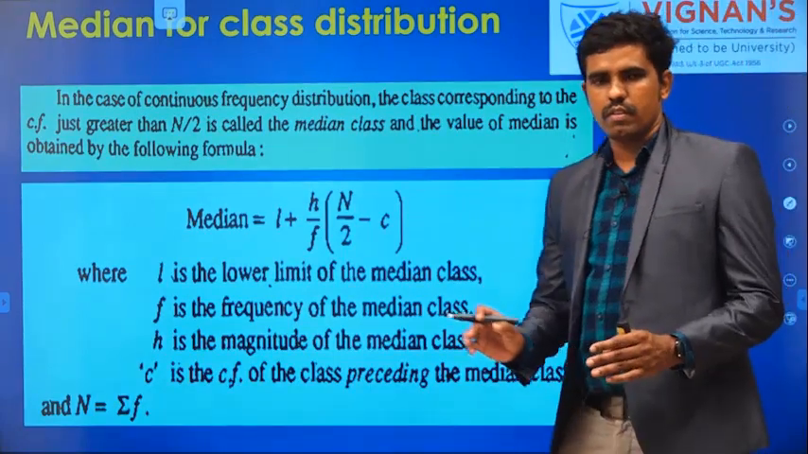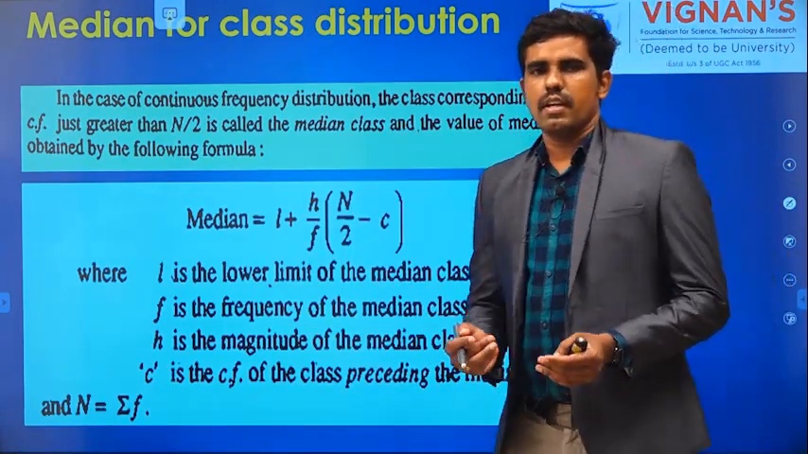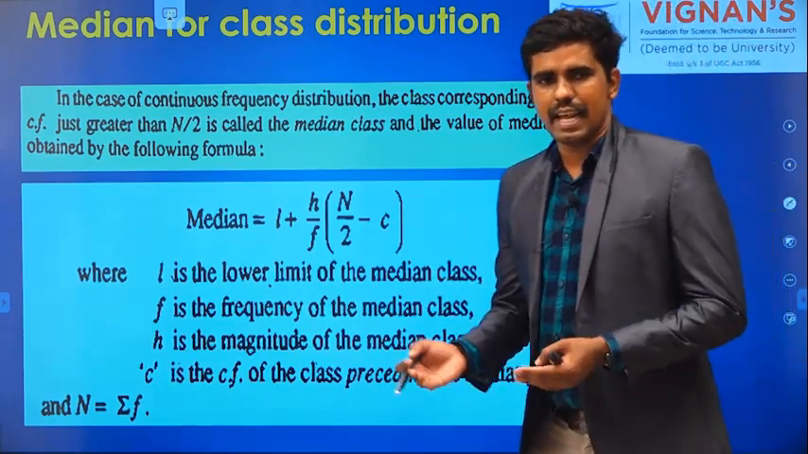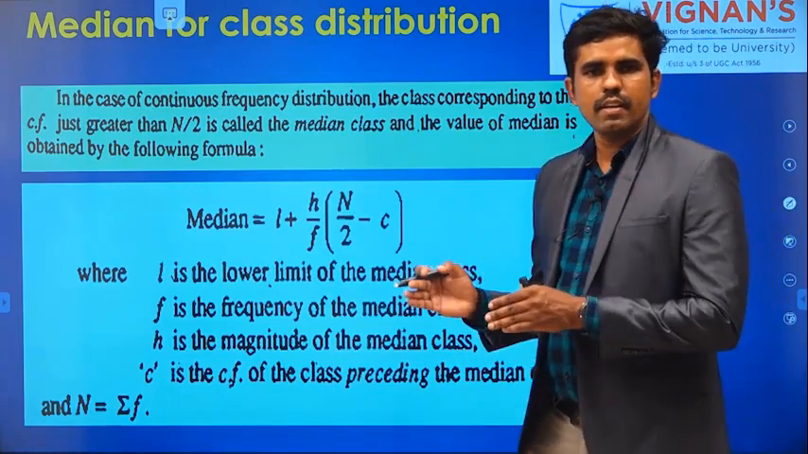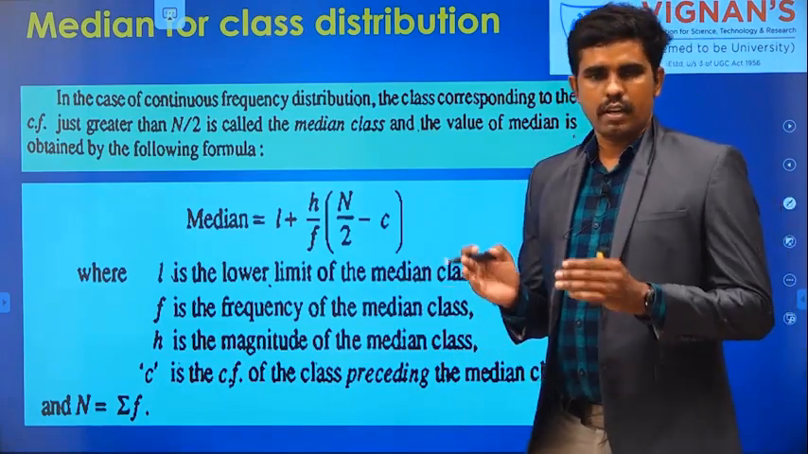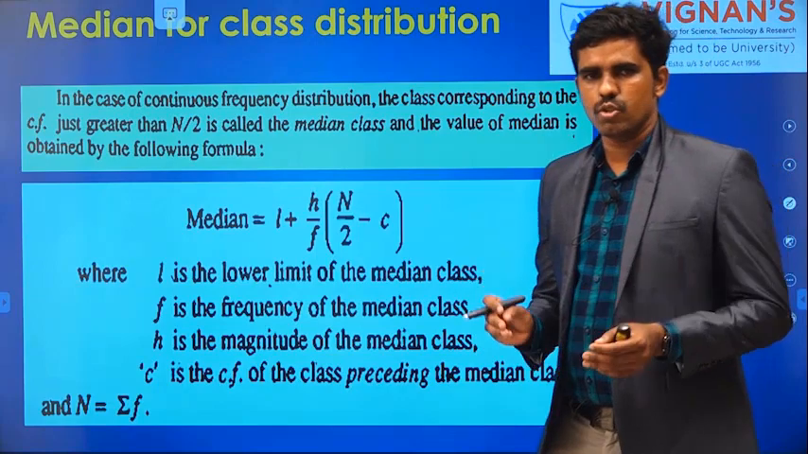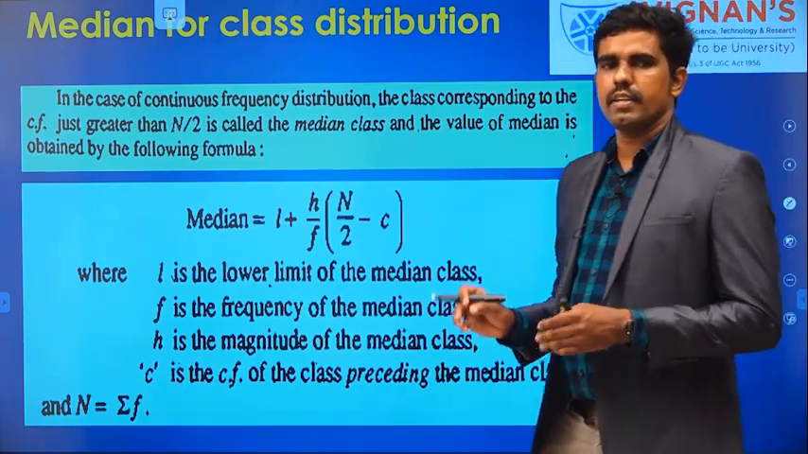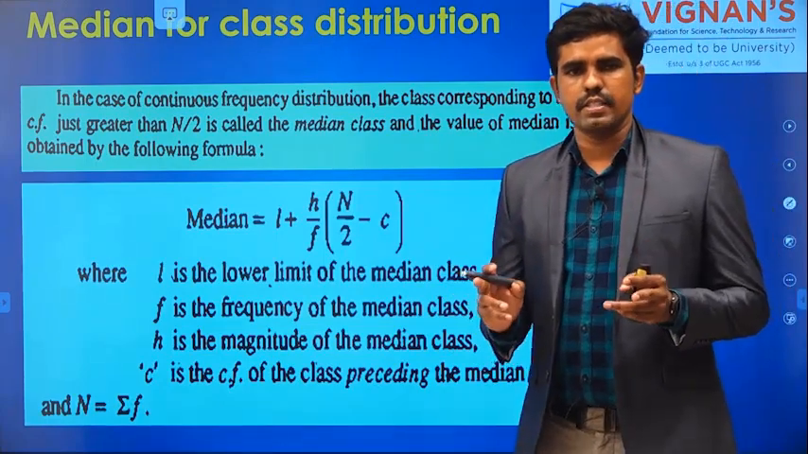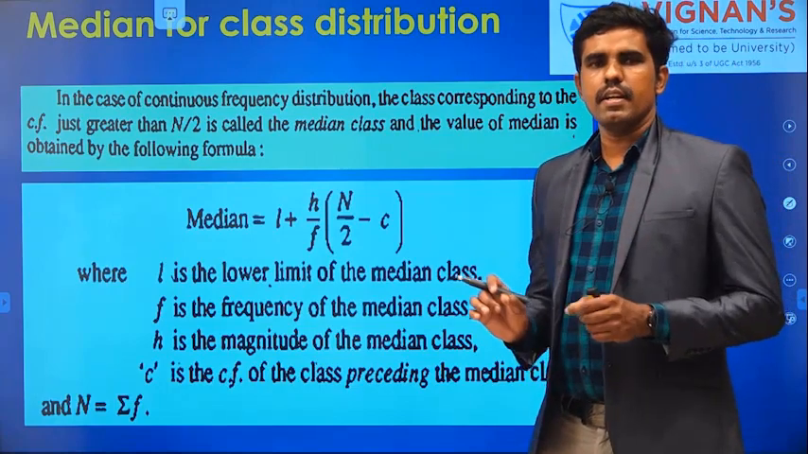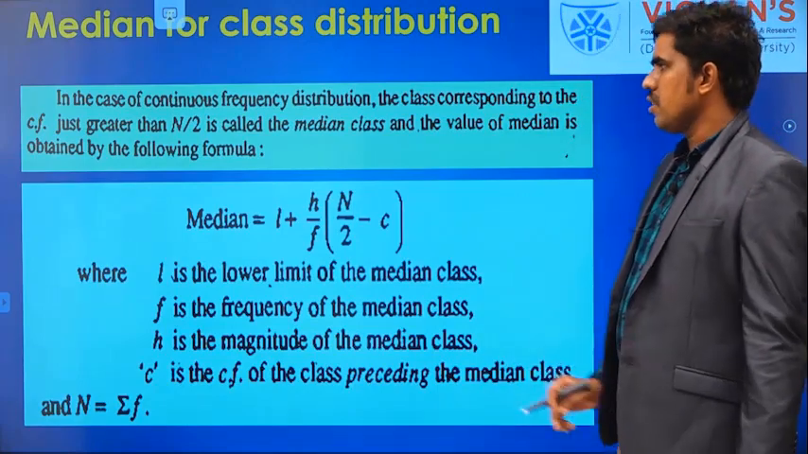For class intervals, the values will be given in a continuous way, in an interval way, right? And I told you, if it is a class interval, you have to make sure that whenever you are doing the problem, it should be in exclusive class interval form. Anyway, they will give you exclusive class intervals 99% of the time, but you have to make sure that the given data is in the form of exclusive class intervals. After that, this is the formula.